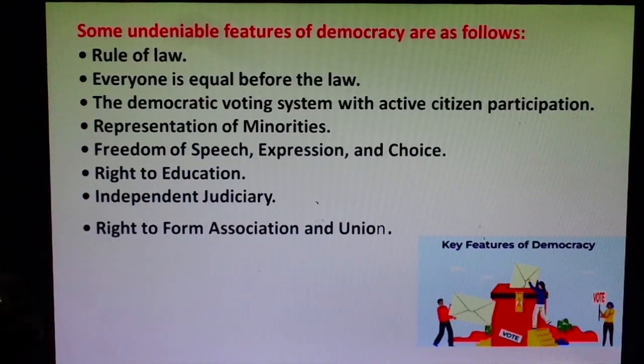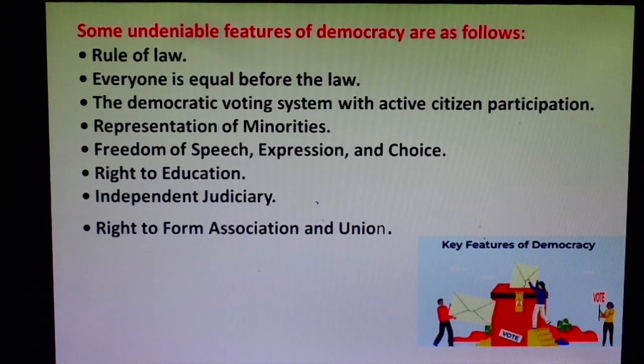Again I am repeating. First one is the right to equality, Article 14 to 18. Please note down. Second one, right to freedom, which means liberty, Article 19 to 22. Third one, right against exploitation. You have to focus on the word against. Article 23 to 24. Fourth one, right to freedom of religion, Article 25 to 28. Fifth one, cultural and educational rights, Article 29 and 30. And the last one, the sixth one, right to constitutional remedies, Article 32 to 35.